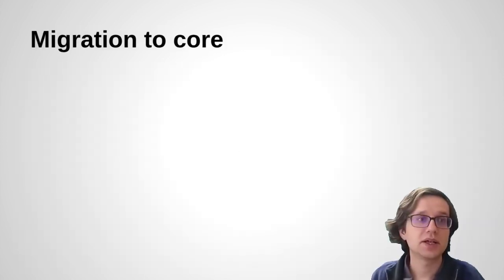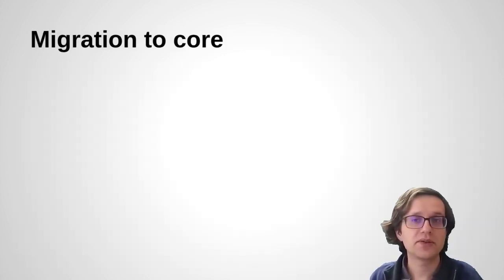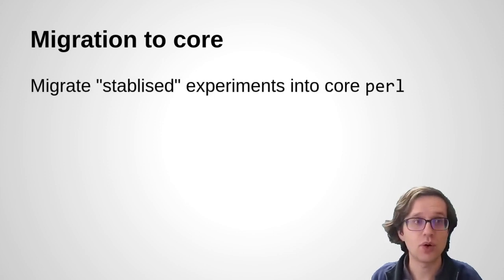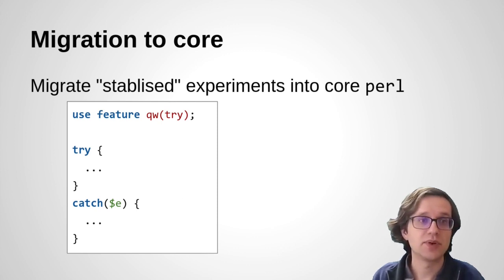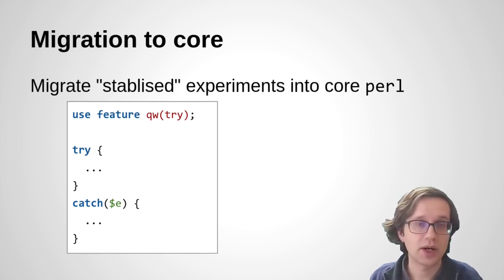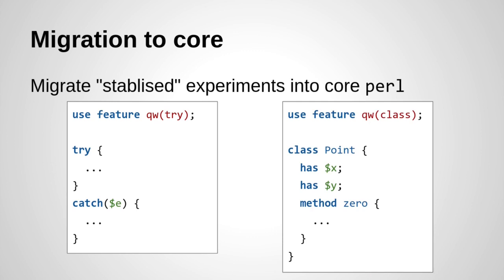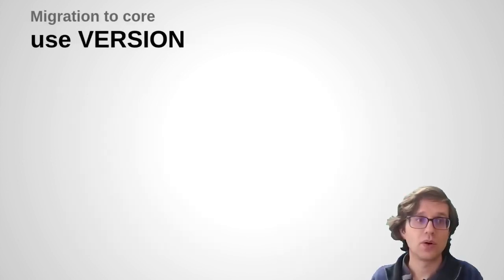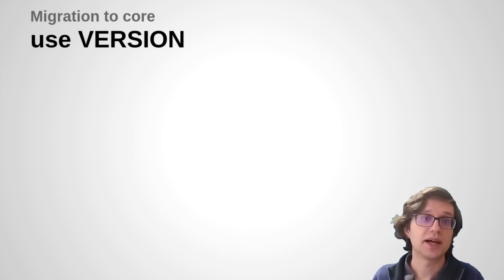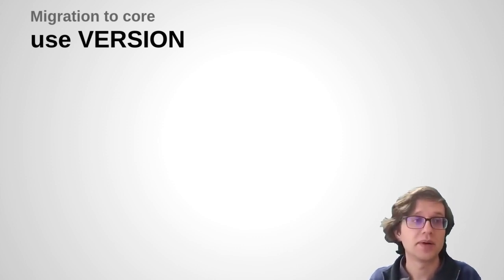While we're at it, I think there are a lot of things that are currently CPAN modules that are fairly stable and could probably be moved to core. So try-catch notation, for example, that could probably end up as use feature try. Object pad or something similar to it based on the core design should end up as use feature class. So if we're going to move things into core, then we can use the use version syntax, which we've had in Perl for a very long time.